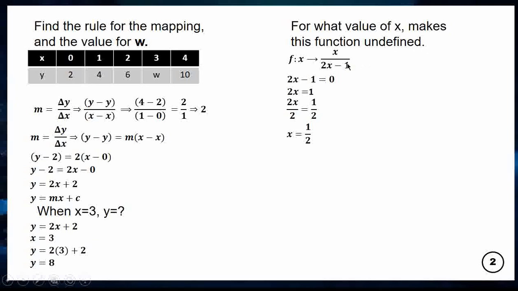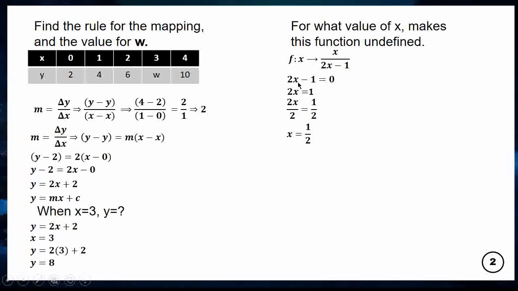It means my denominator is equal to 0. The x value we put into the denominator will make the whole thing equal to 0. You can just look at it and say the answer is half, but let's solve it. So you take the denominator, equate it to 0 and solve it for x.